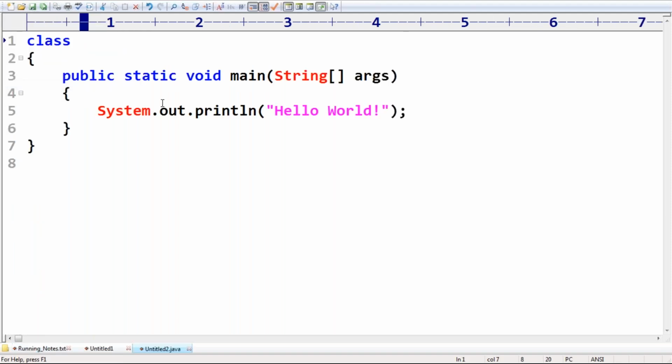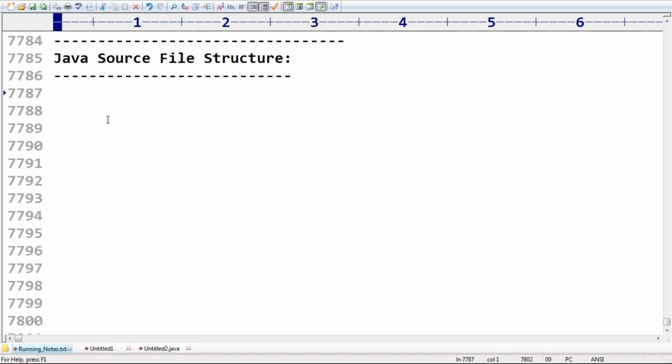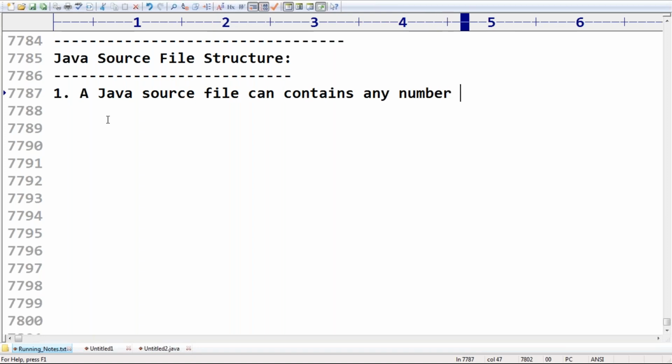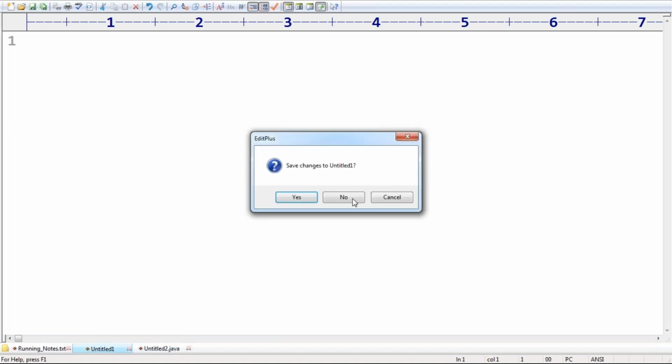Just observe, I'm taking class A, class B. My first point is that a Java source file can contain any number of classes. Any number of classes we can take, no problem at all. Now multiple classes are there.